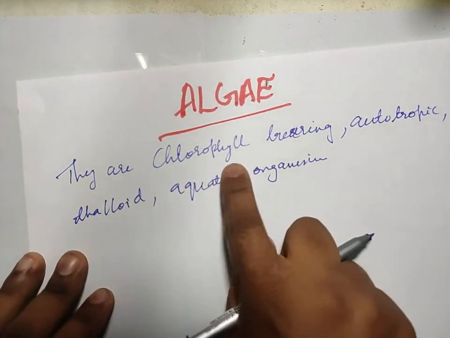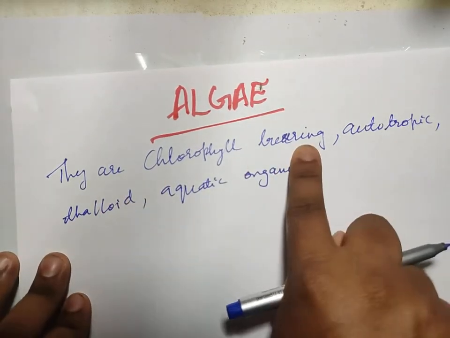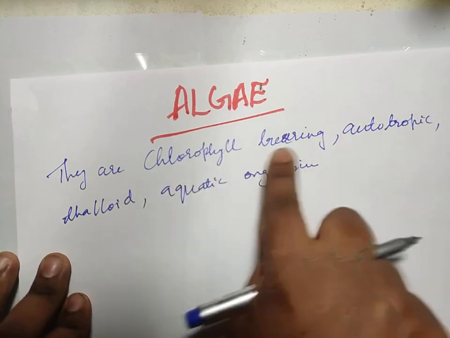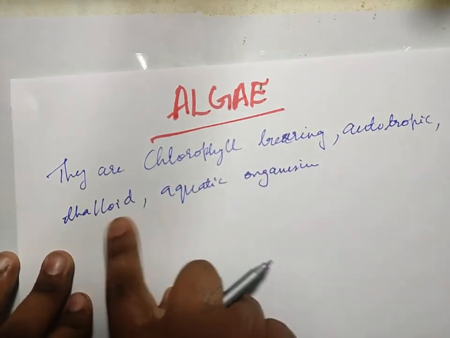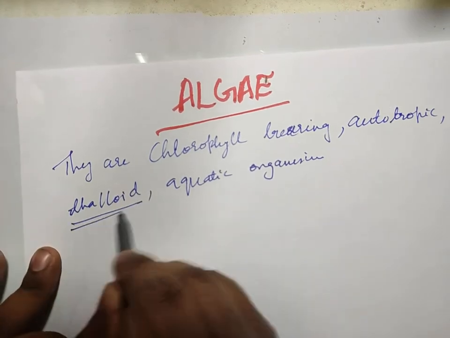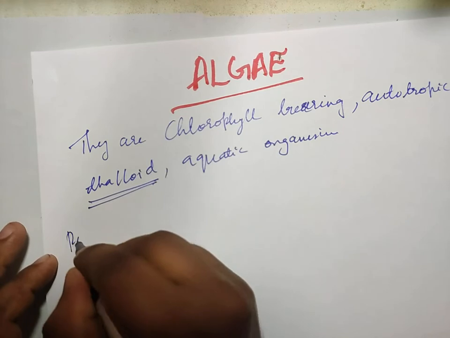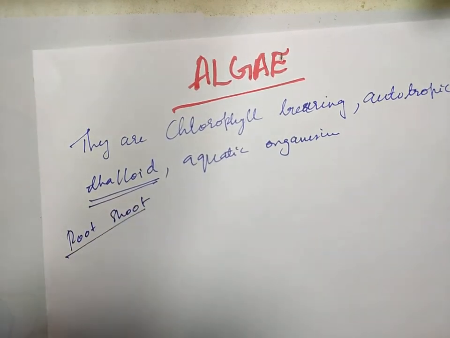They are chlorophyll bearing. Chlorophyll is green in color. They are autotrophic. Obviously, if they have the chlorophyll pigment, then they will be autotrophic. Then thalloid. What does this refer to? I have told this in the previous class. Thalloid means the root system and the shoot system are not well differentiated.